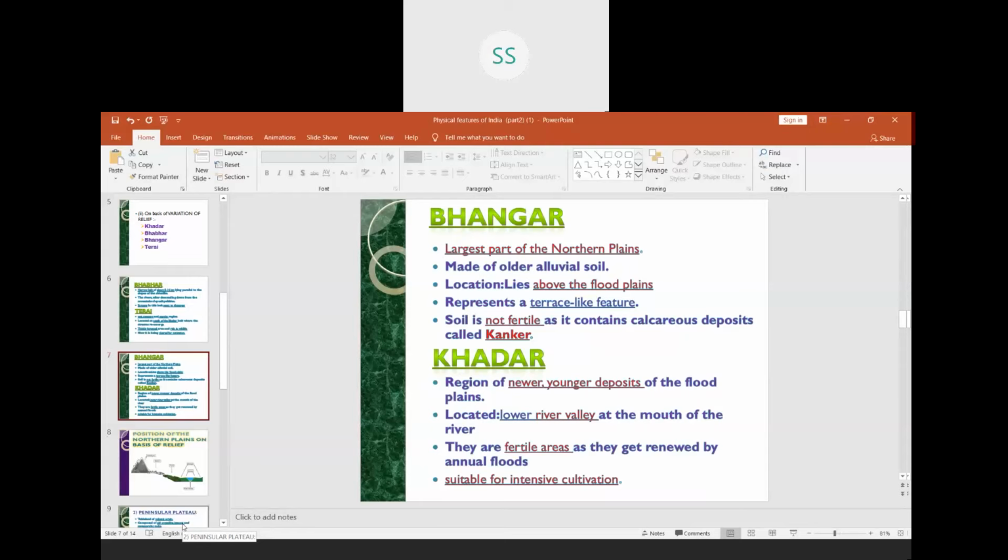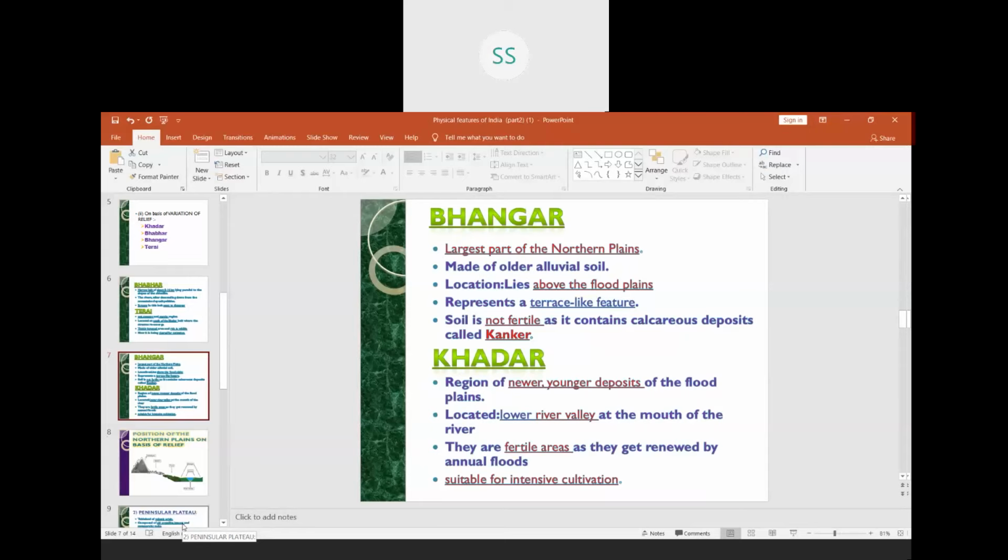The soil is not very fertile because it contains calcareous deposits called kankar. I told you the meaning of kankar: very minute small pebbles. So the soil is not fertile. It doesn't support much of the agricultural crops, children.